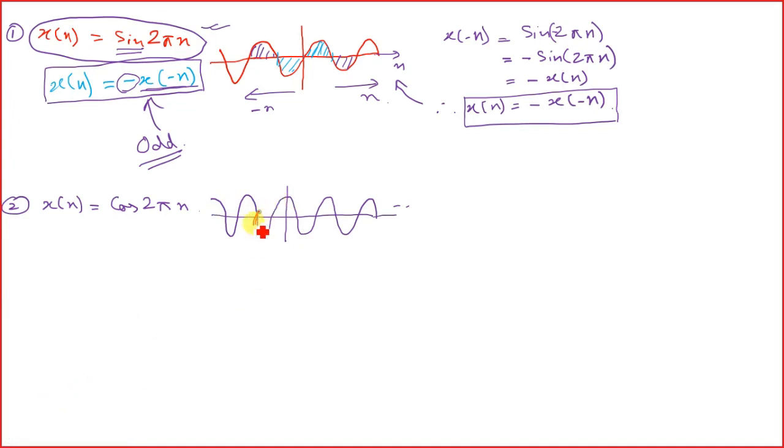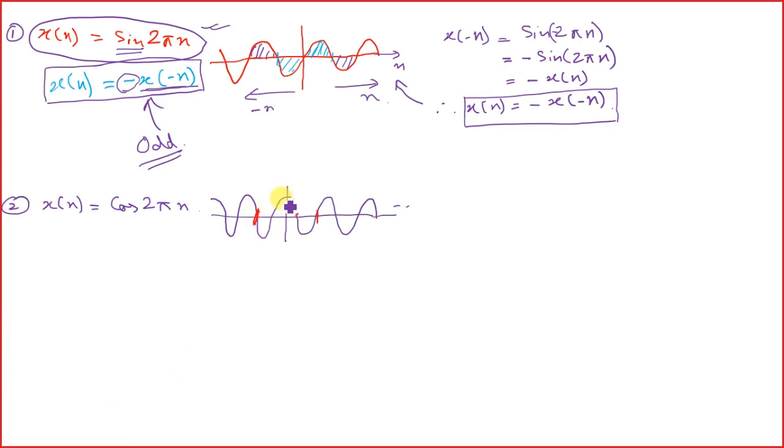Now again let's take up this portion. Say this is not one time period. One time period is from here to here, or you can say from here to here, right? But I'm taking say 1.5 time periods over here. So if you consider this half in the negative domain, what is happening?